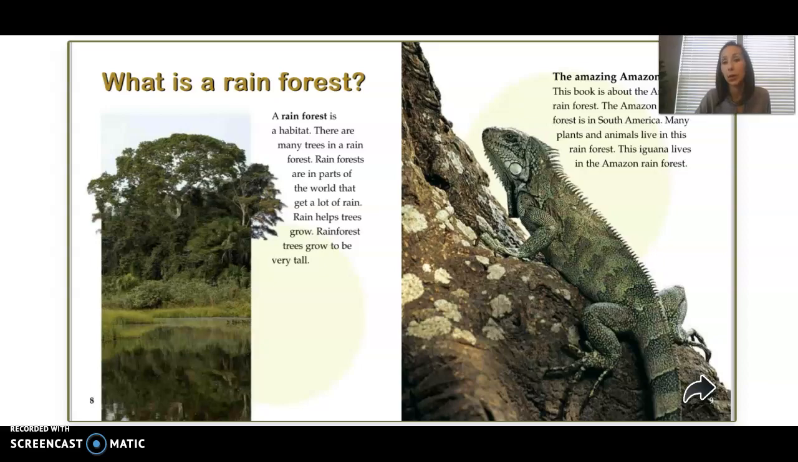The Amazing Amazon. This book is about the Amazon rainforest. The Amazon rainforest is in South America. Many plants and animals live in this rainforest. The iguana lives in the Amazon rainforest. So we live in North America, and South America is the continent to the south of us. So this is where we're talking about.